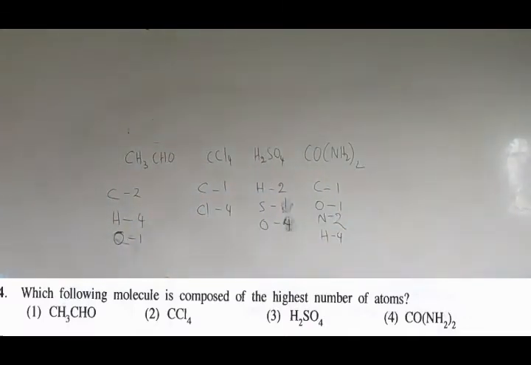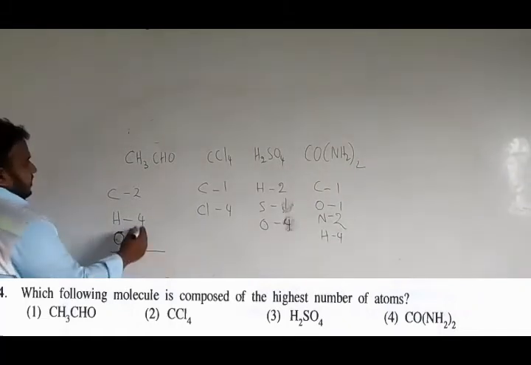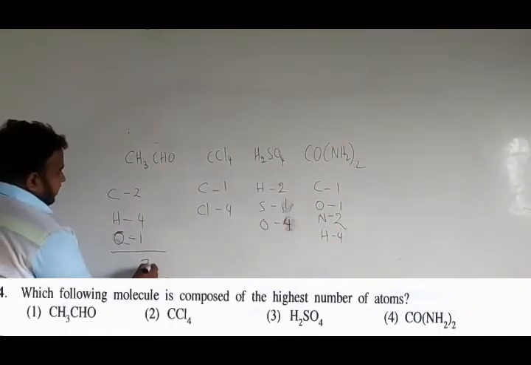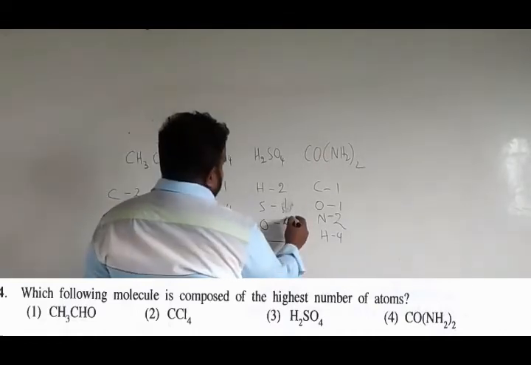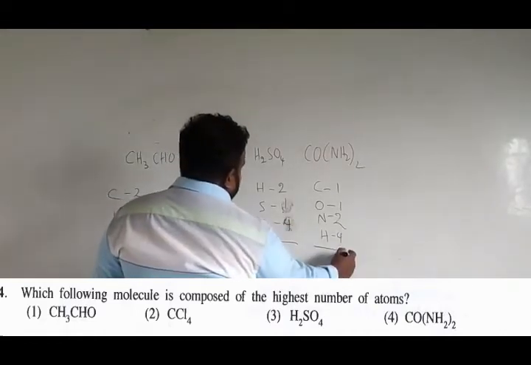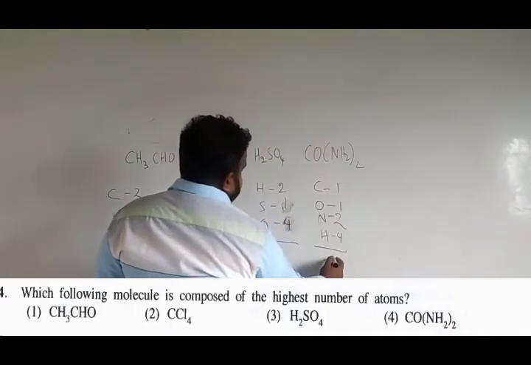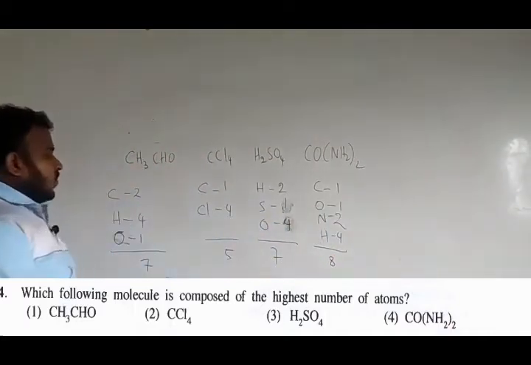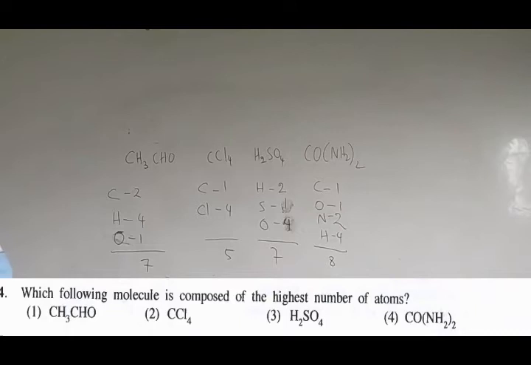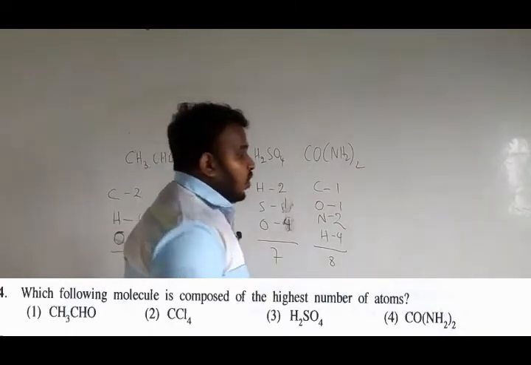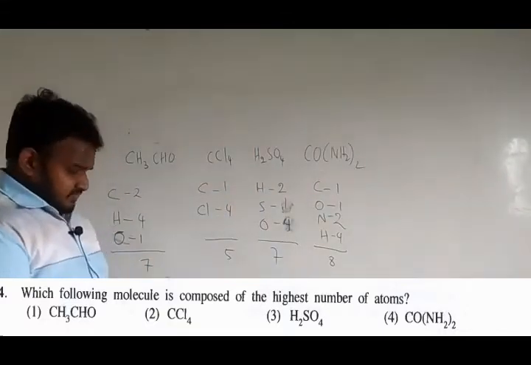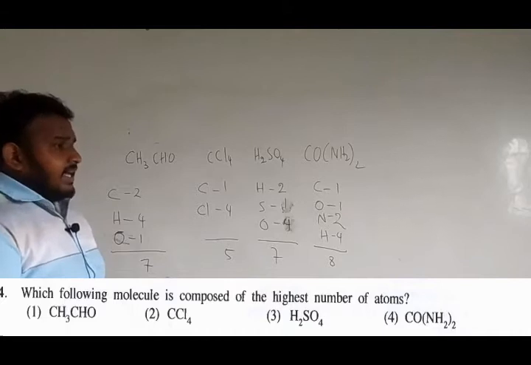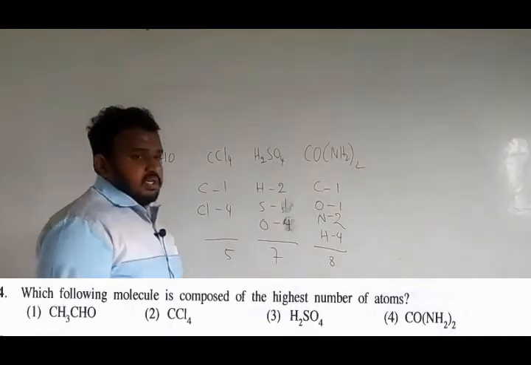So now go for the total. The first is going to be 7, second is going to be 5, third is going to be 7, and fourth is 1, 2, 4, 8. So the compound with the most number of atoms is the fourth one, CONH2 twice. In case, they can ask you several different questions, they can develop this question to the next level.